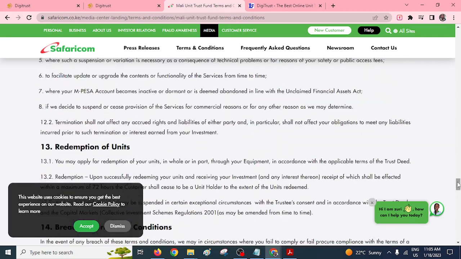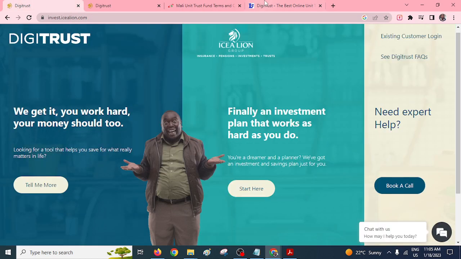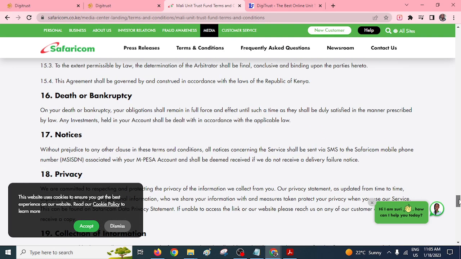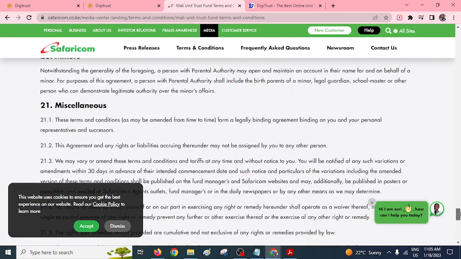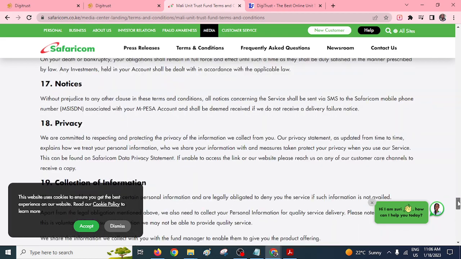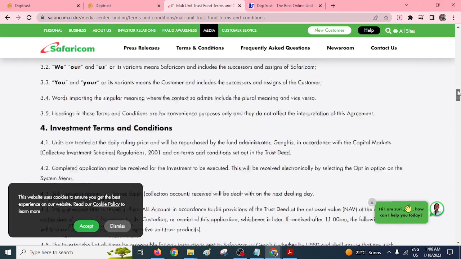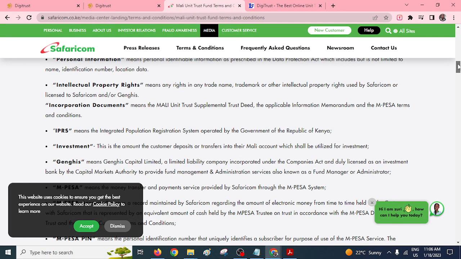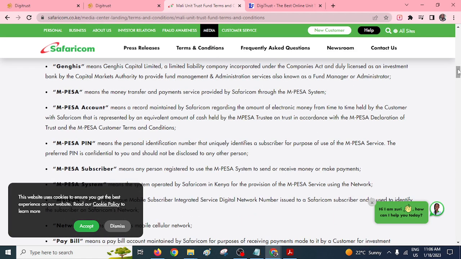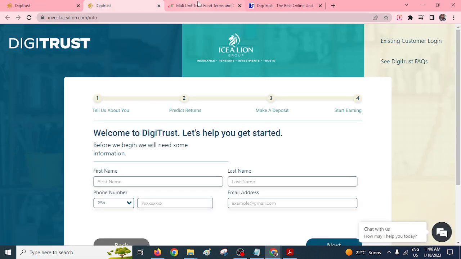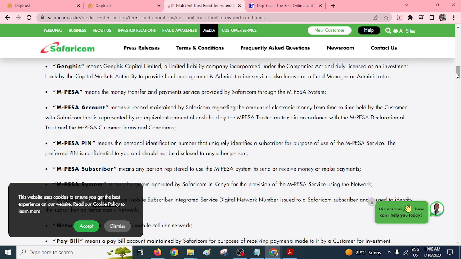So compared to the first one, DigiTrust, which I've already mentioned, I find that this Mali has additional taxes, right? I'm not an expert in understanding all these taxes, but I know there are other tutorials that you can learn from, and of course you can look at these money market platforms, so that you know more about these taxes. But when you compare with DigiTrust, I think DigiTrust has fewer taxes than this particular Safaricom platform.